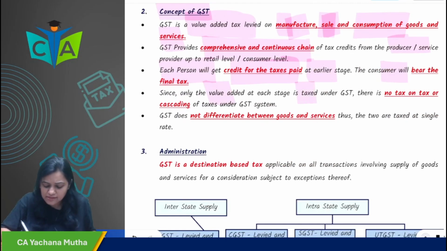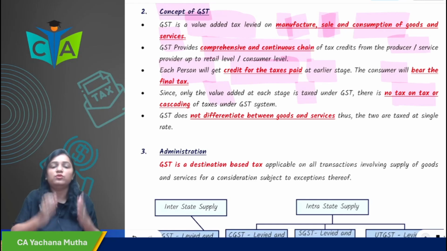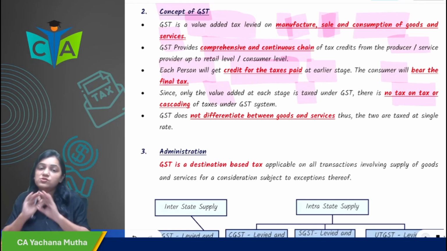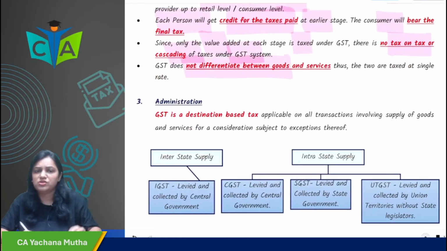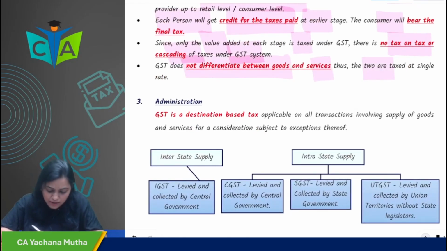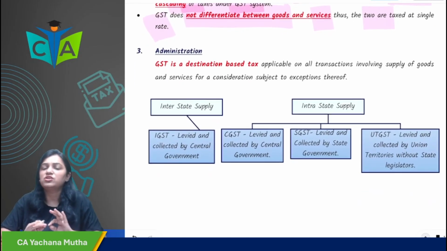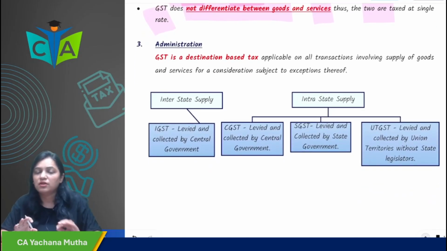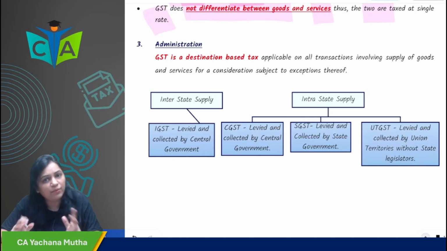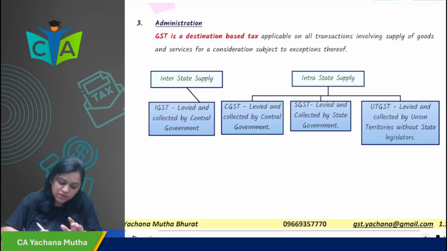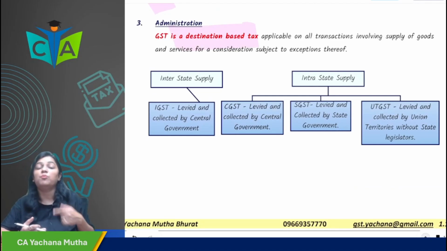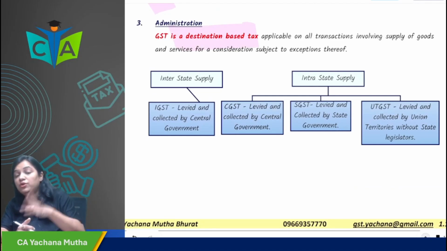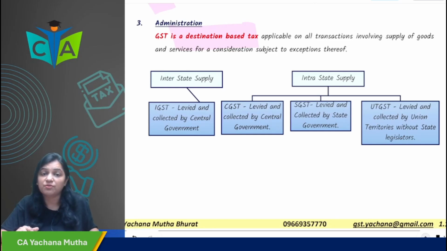Since value added at each stage is taxed, there is no tax on tax. At each stage only the value added is taxed, so there is no cascading of tax. GST does not differentiate between goods and services, so they are taxed at a single rate. A transaction can either be goods or service, it cannot be both. Now, GST in India follows a destination based model. We have shifted from an origin based taxation system to a destination based taxation system.